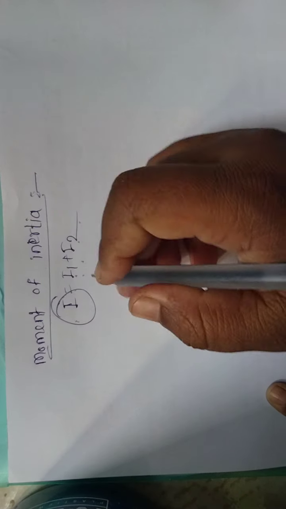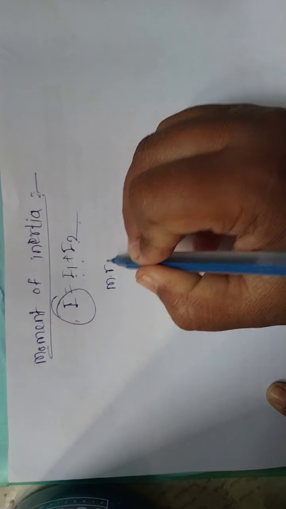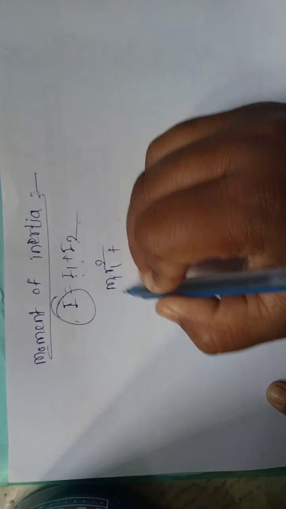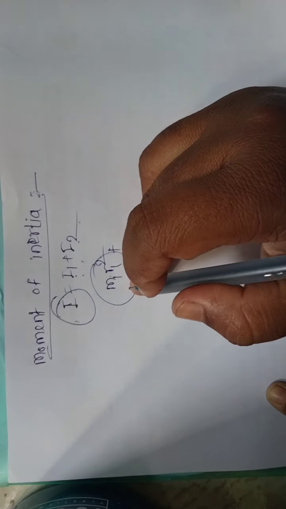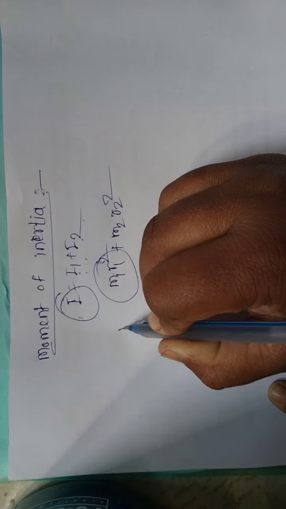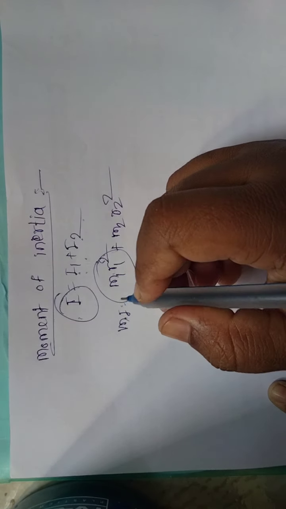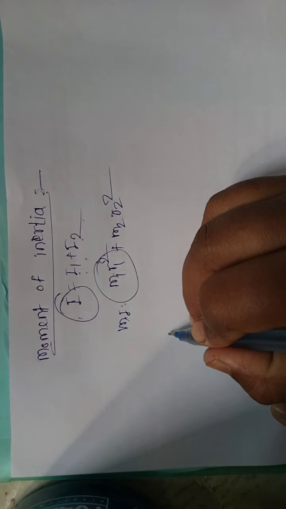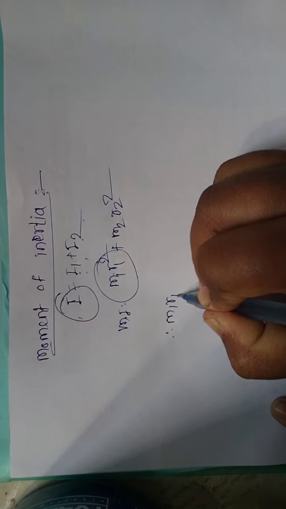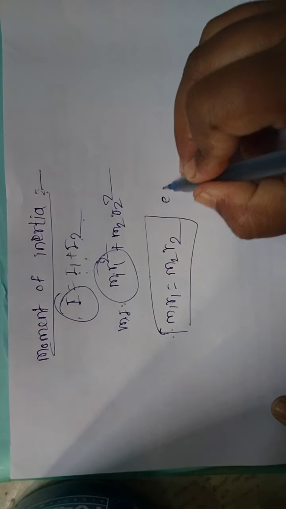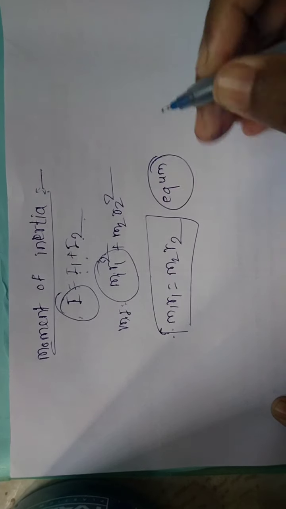We know that the moment of inertia is always mass into the distance squared. This is the moment of inertia of the first molecule, and this is of the second molecule. But the condition of center of mass is m1 r1 is equal to m2 r2. So this is the equilibrium condition for center of mass.